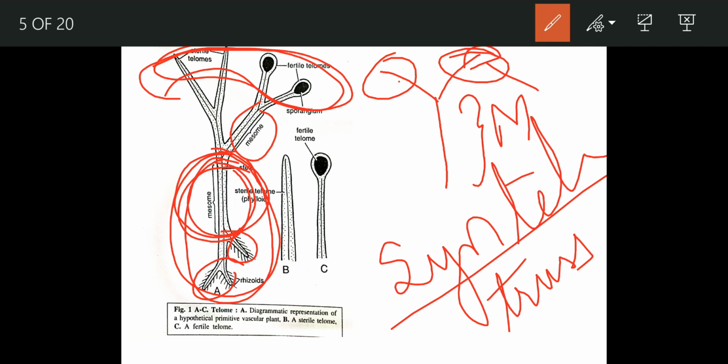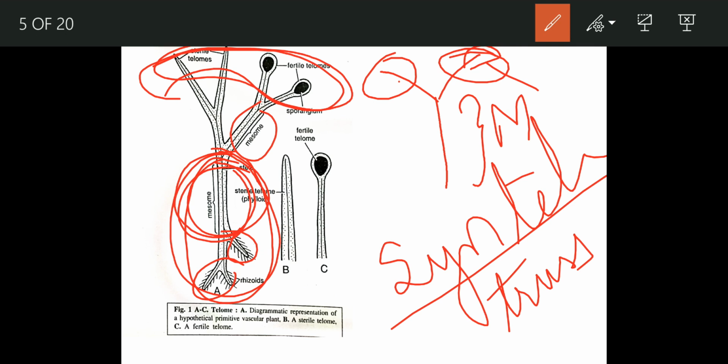If they are in the form of a group, then we have a term syntelome or telome truce. And if that group is having the sporangia, then it is fertile truce. And if it does not have the sporangia, then it is phyloid truce. And if both the conditions are present together, then it is called mixed telome truce or mixed syntelome.